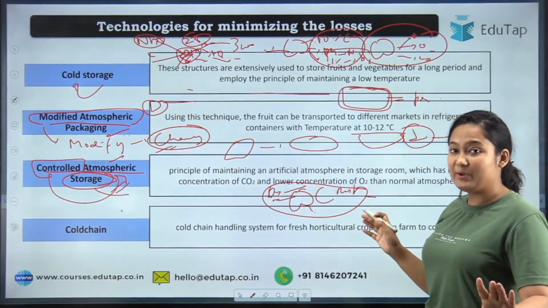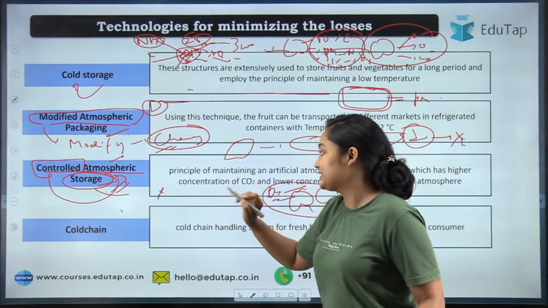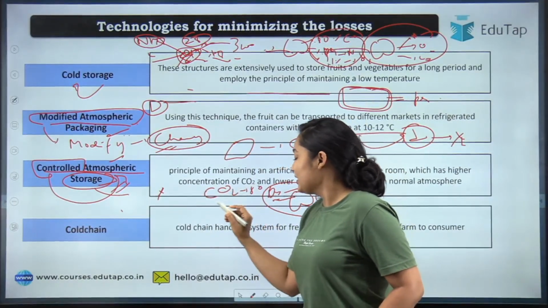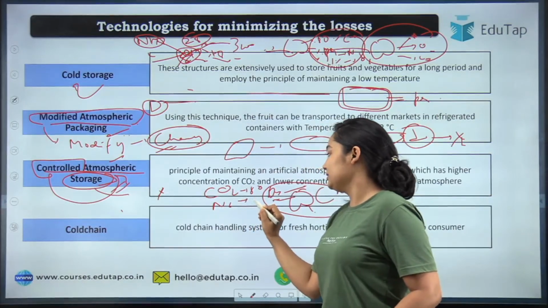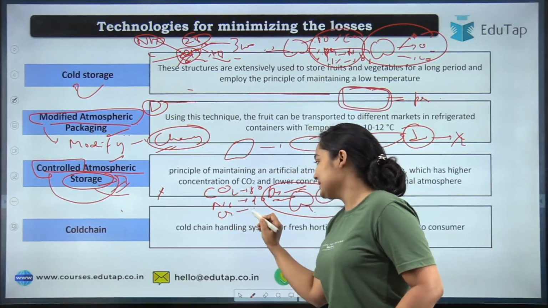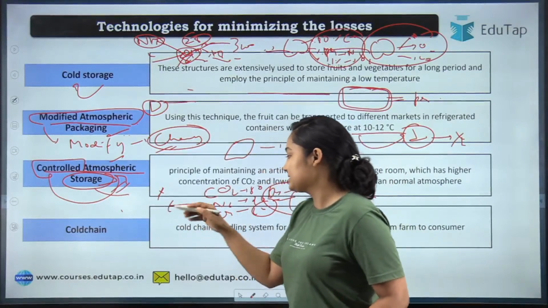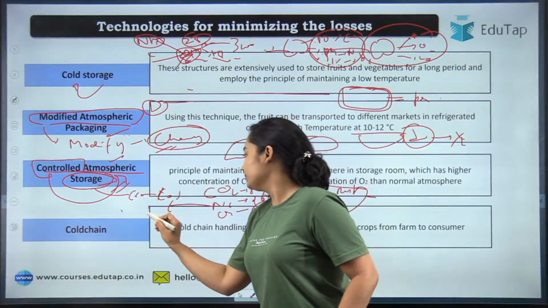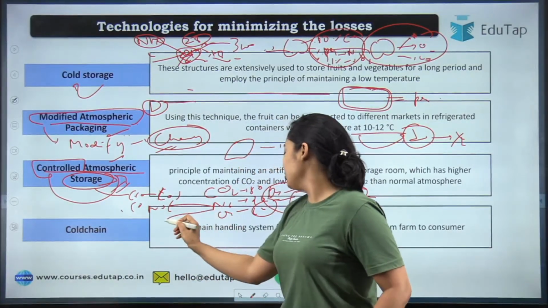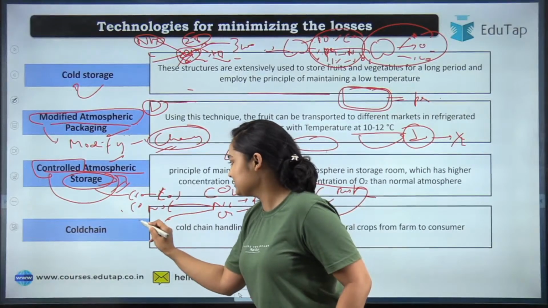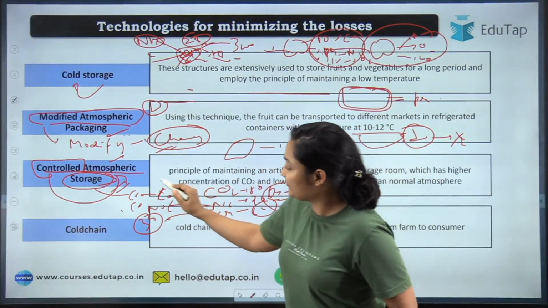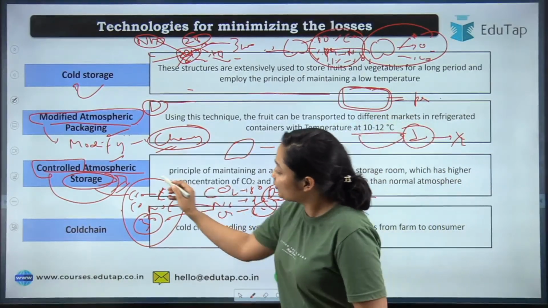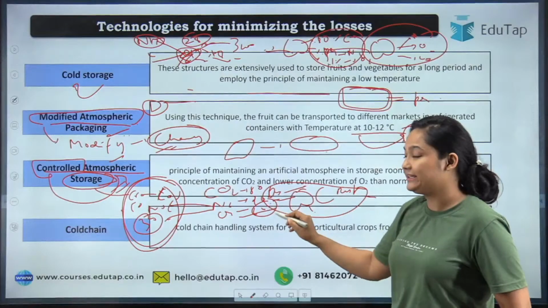But what will happen in the case of controlled atmospheric packaging? Whatever you desire, let's say you desire CO2 to be maintained at 80%, N2 at 10%, and O2 at 2%. After a while, let's say CO2 is 60%, N2 is again 10%, but your O2 has increased, let's say to 30%. Now this is not the atmosphere that is desirable for you, so what you will do is replace it and maintain it at 80, 10, 10 again.